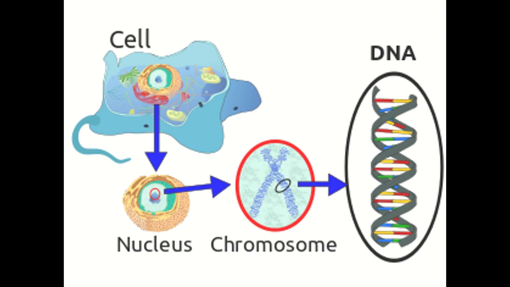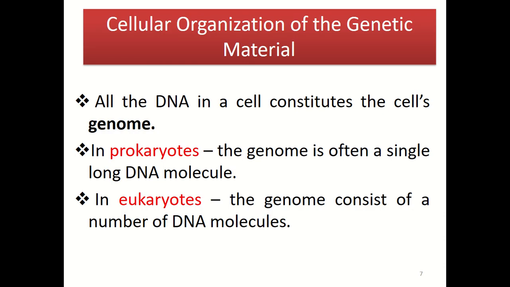So let's look at what is inside the cell. Inside the cell there is a nucleus that controls all the activities inside the cell and contains the genetic material. Genetic material here refers to the DNA, in which the DNA is entangled, wrapped or coiled, forming the chromosome. Okay? So all the DNA in a cell constitutes the cell's genome. All of the DNA that you can find in an organism is known as the genome.